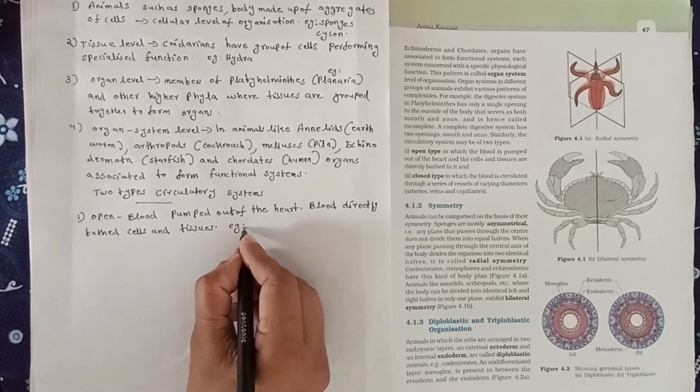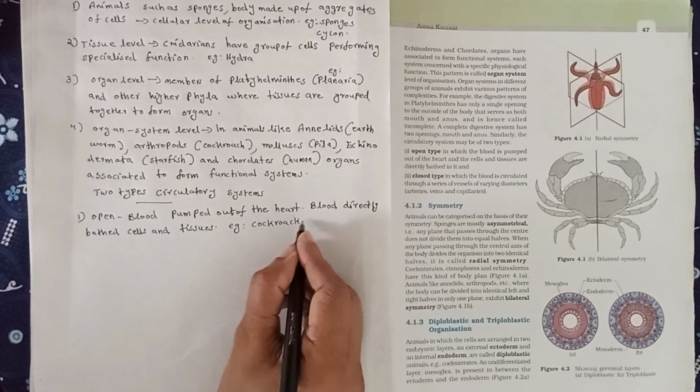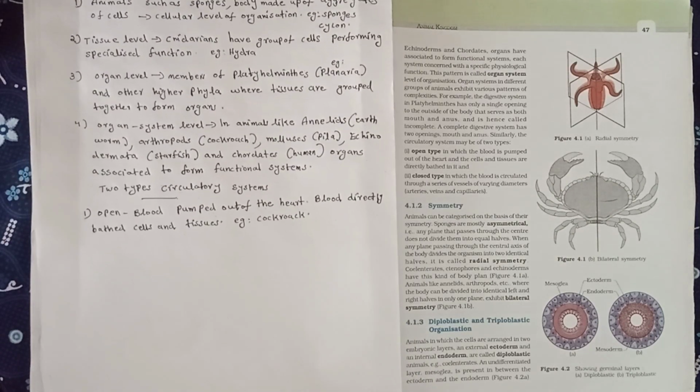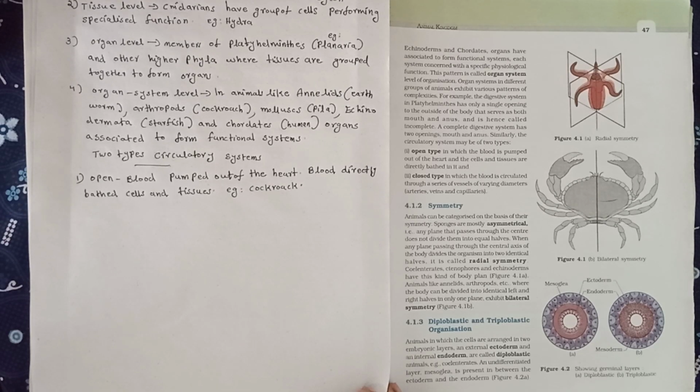Example, cockroach. There are different blood-filled cavities also seen in cockroach, known as sinuses.